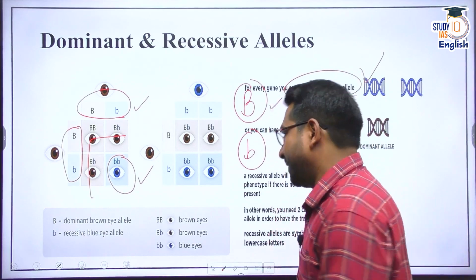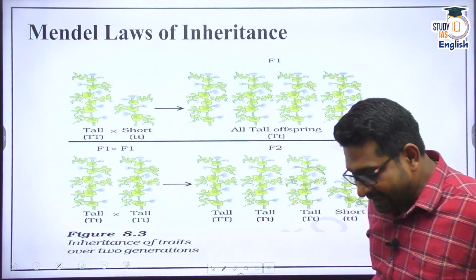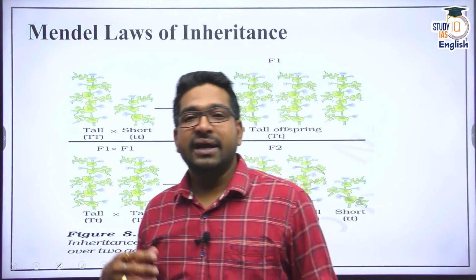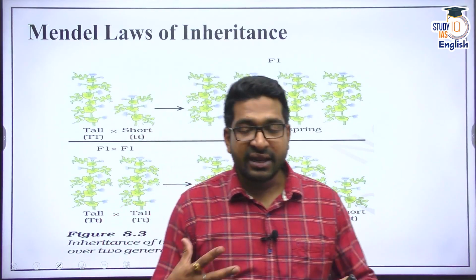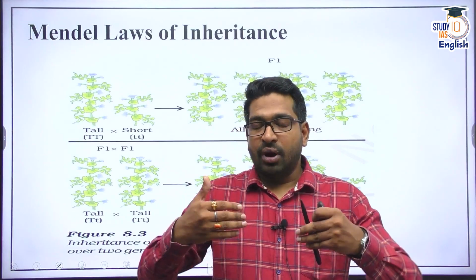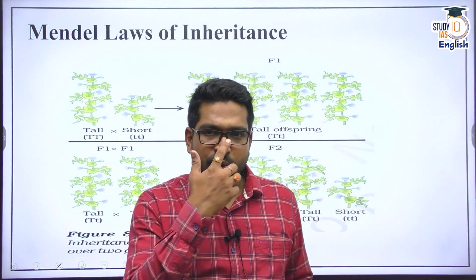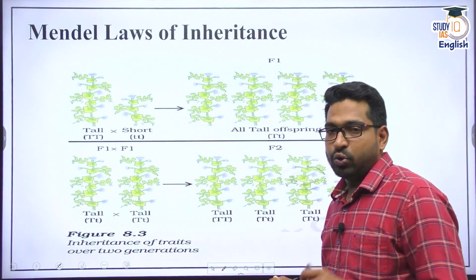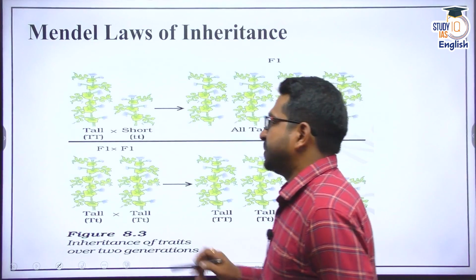Right. Now Mendel did not experiment with humans. Please try to understand. Gregor Mendel experimented with plants, where he gave certain laws of inheritance, how alleles express themselves. What he did was take two plants of a species.